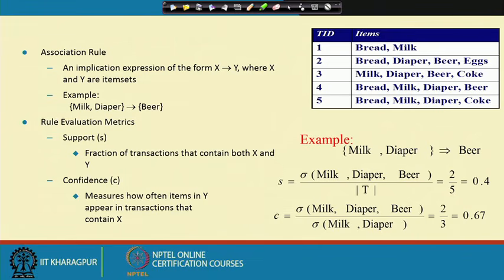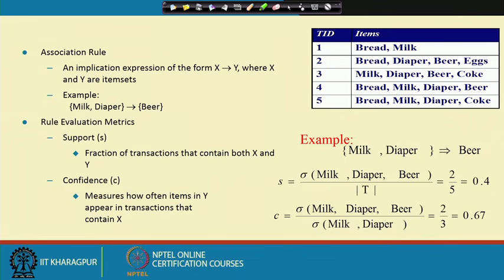The second factor is: out of how many times the left hand side appears, what fraction of them the right hand side also appears. So, it is the ratio of the support count of all 3 together, left and right, milk, diaper and beer, divided by the support of only the left. So, support of milk, diaper, beer divided by the support of only milk and diaper.